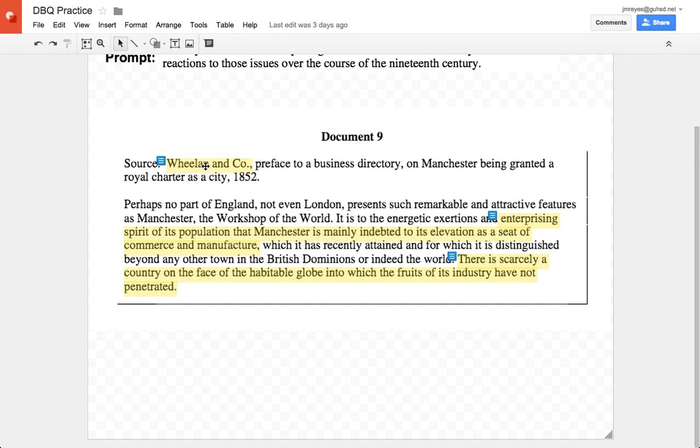So this is a Whelan & Co. business directory. They're saying that Manchester is indebted, so it should be thankful for its elevation because of commerce and manufacturing. So this would be a positive reaction from this business, saying that, wow, isn't it great that Manchester is growing and it's elevating its status in the world? If you go down a little bit lower, it's going to say "there is scarcely a country on the face of the habitable globe into which the fruits of industry have not penetrated." So it's saying that industrialization is great and that Manchester has been elevated.